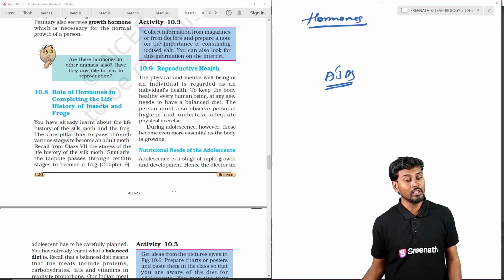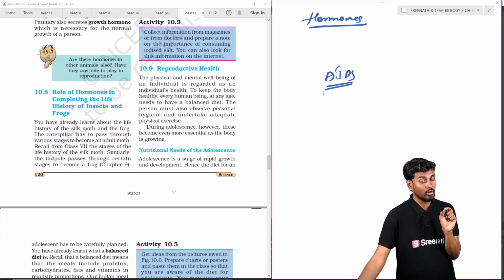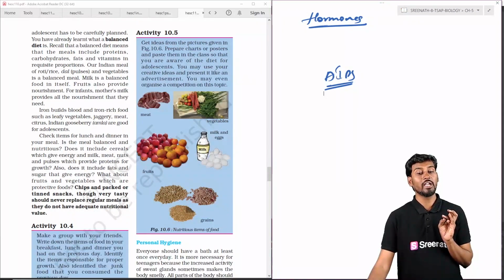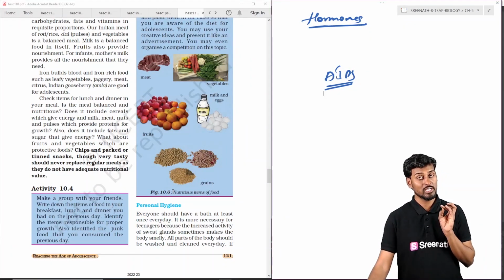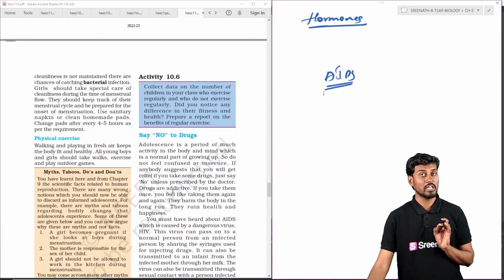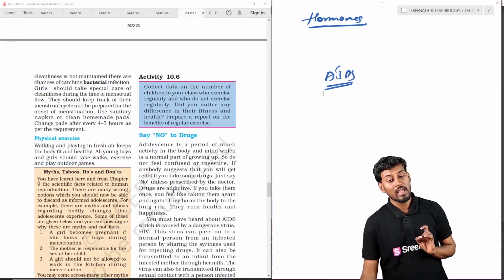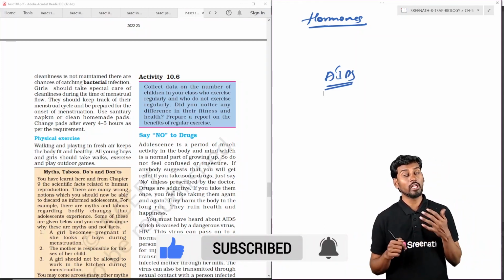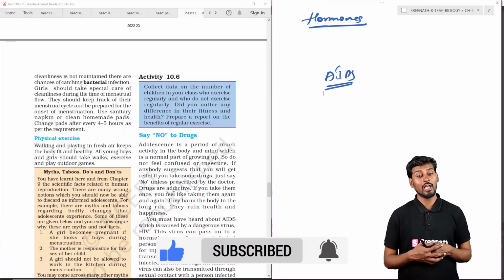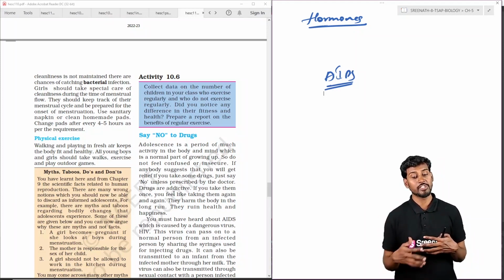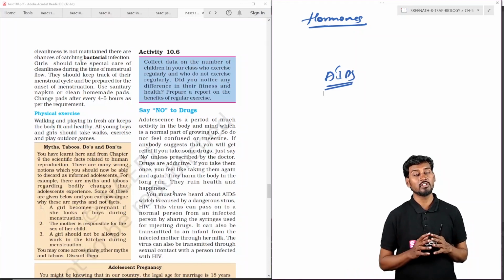In the case of reproductive health, we have to keep in mind the nutritional needs of the adolescent and also a balanced diet. Apart from that, we should maintain the personal hygiene of the individual. Physical exercise is also involved in maintaining health. And finally, there is a big no for the individual to take drugs out of excitement or curiosity, or to increase their physical and mental potential. We can also discuss AIDS.